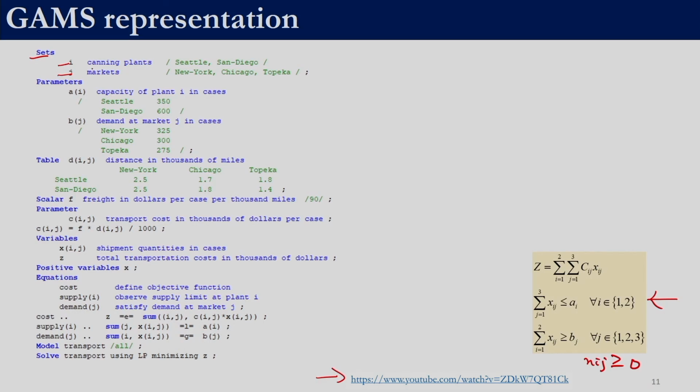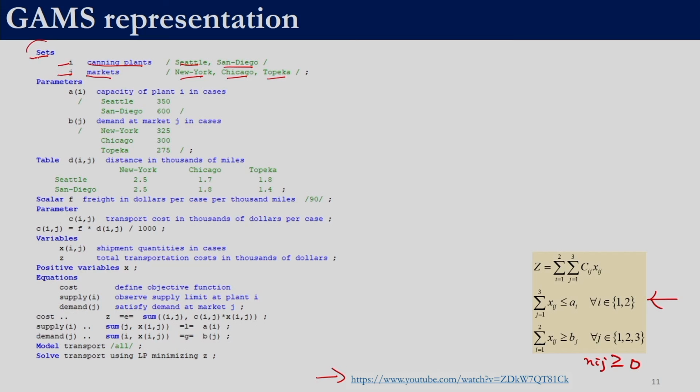So, i we are going to use for denoting the plants and j we are going to use for markets. So, the names of the sets are i and j. We need to give 2 values for i because we have 2 plants, one in Seattle and another in San Diego. Similarly, we have 3 markets, New York, Chicago and Topeka, right. So, these are the values over here.